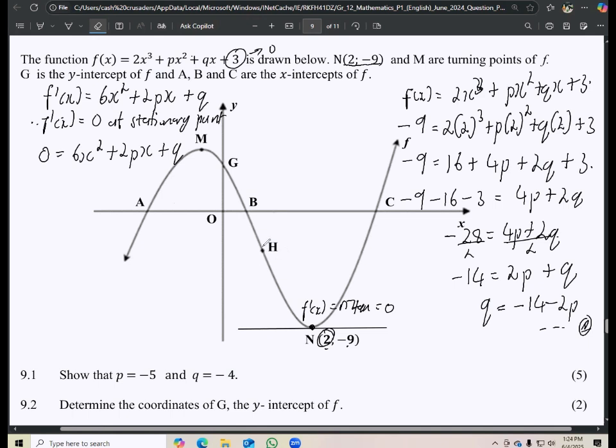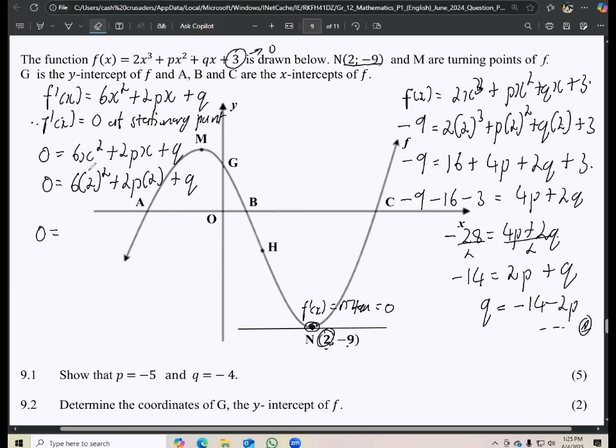Right. But then remember that we are dealing with f prime x at which point we know the x coordinate. So that means now we can simply say this is 0, and where there's x, we are going to put 2, because we already know the x coordinate at that turning point. Then 2p and then 2 here, and then plus q. Right, so this is going to give us 0. Note that here we cannot substitute -9 because we are no longer using the original equation. We are now using the derivative equation, right? And the derivative equation is just simply the parabola.